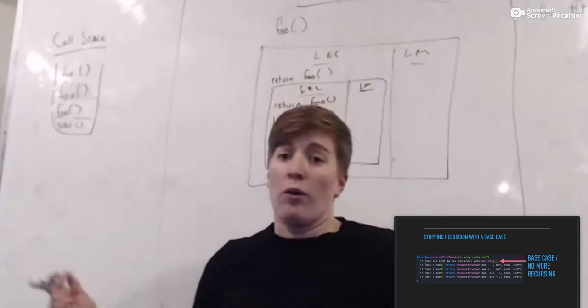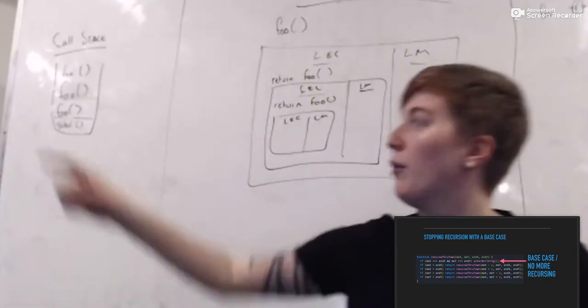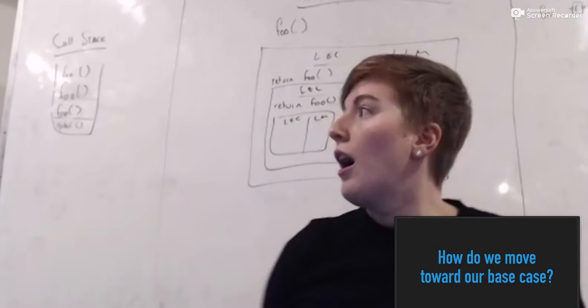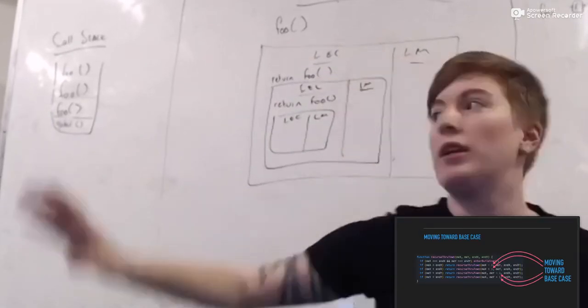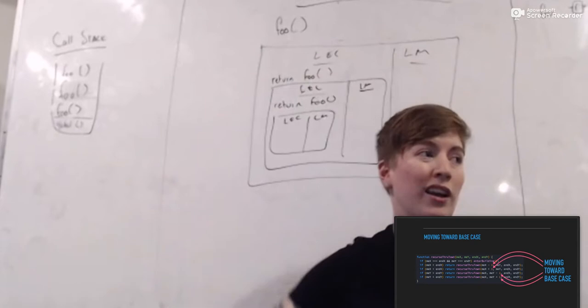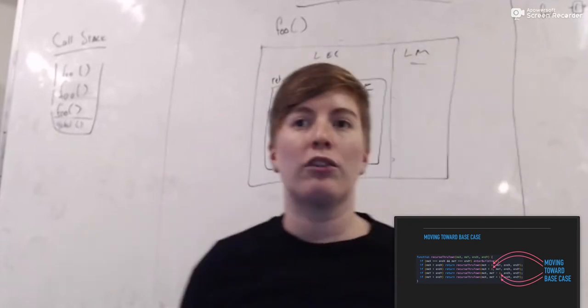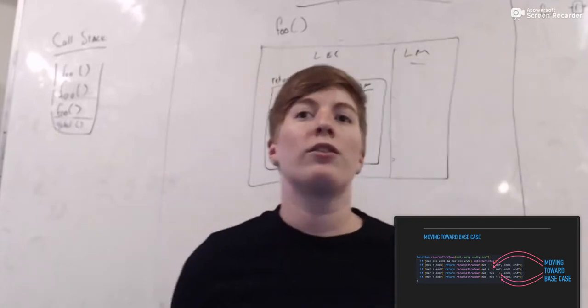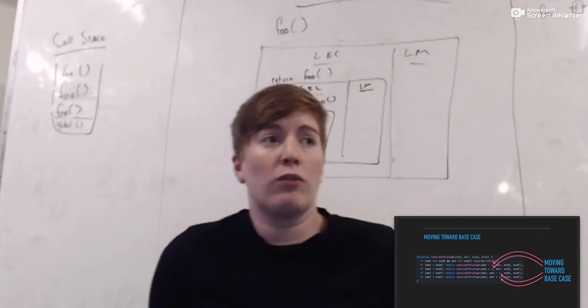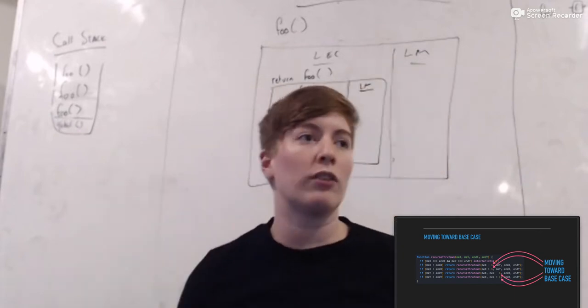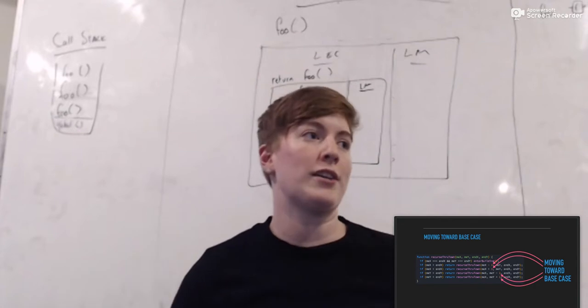So at this point we have a base case, and then how do we move toward our base case? Everything else in our function should be helping us move toward our base case. If there's something in that function that's not helping us move toward our base case, what is the purpose of it? Maybe there is a purpose for it. Maybe it's console logging something at each iteration, testing something out.